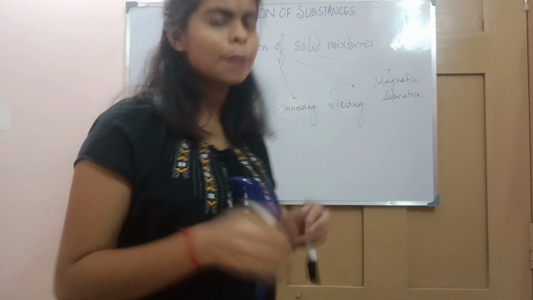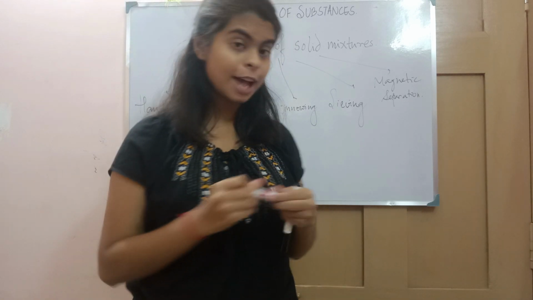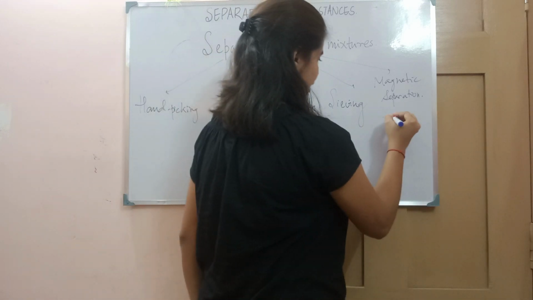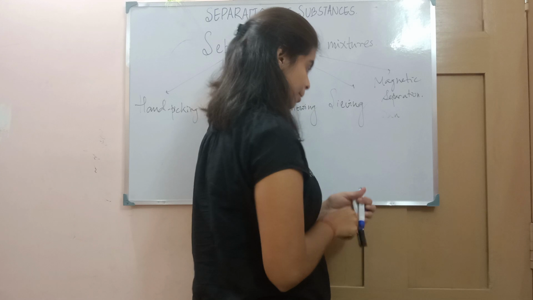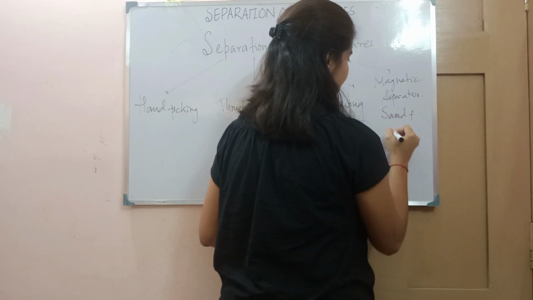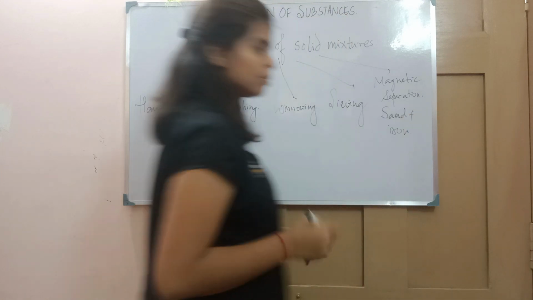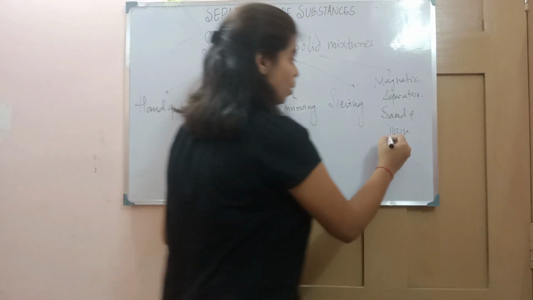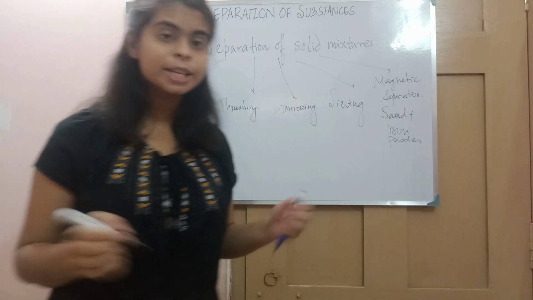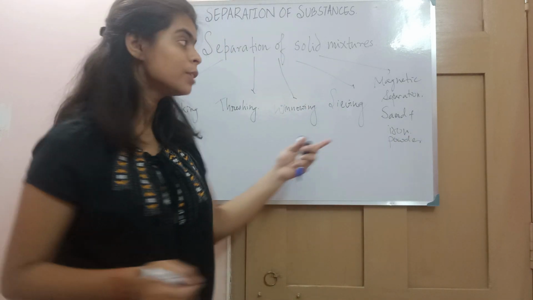Suppose you are given a mixture of sand plus iron. How will we separate it? It's very difficult. Iron can be present in the form of powder, then how will we separate it? In that case, what will we do?